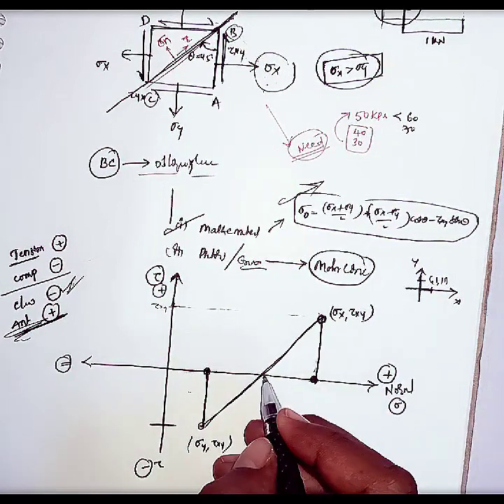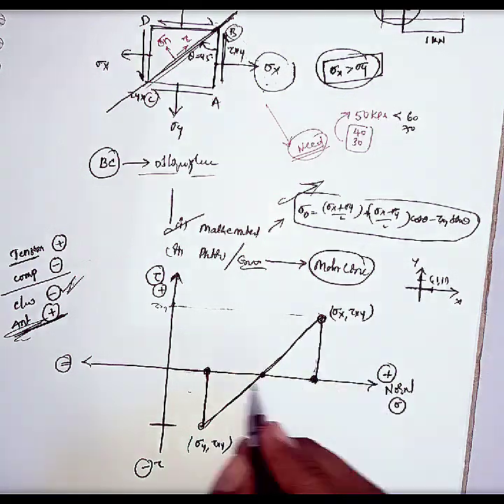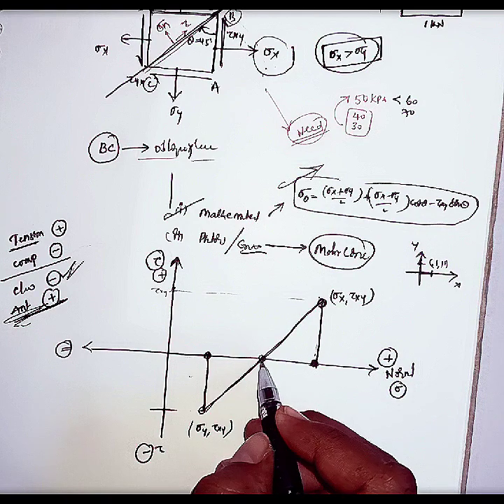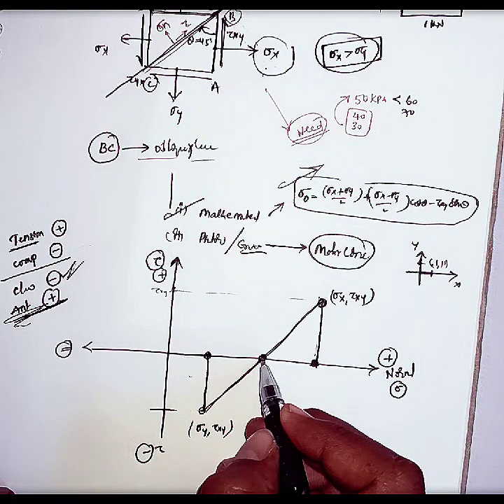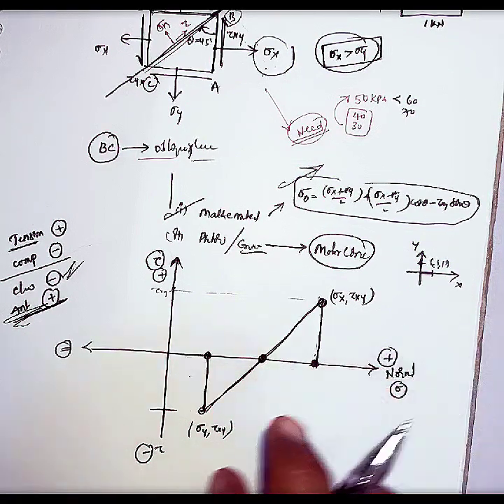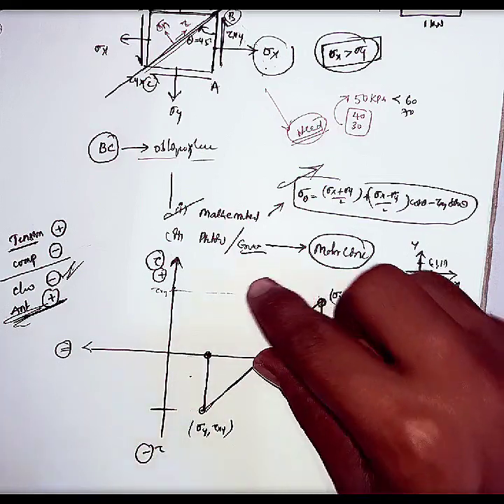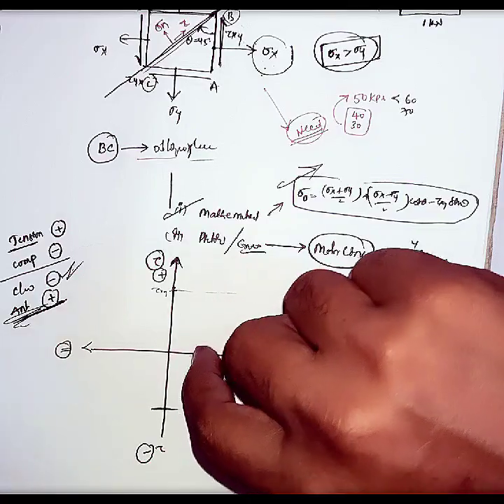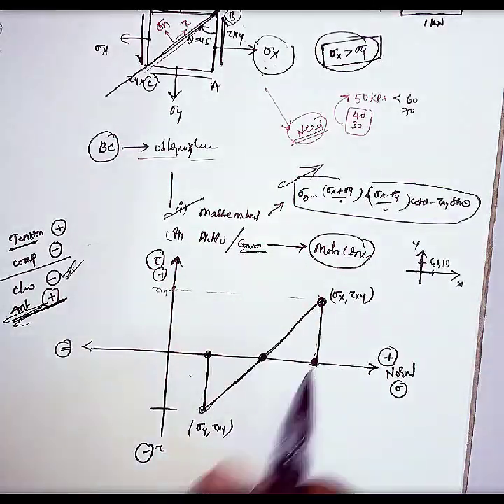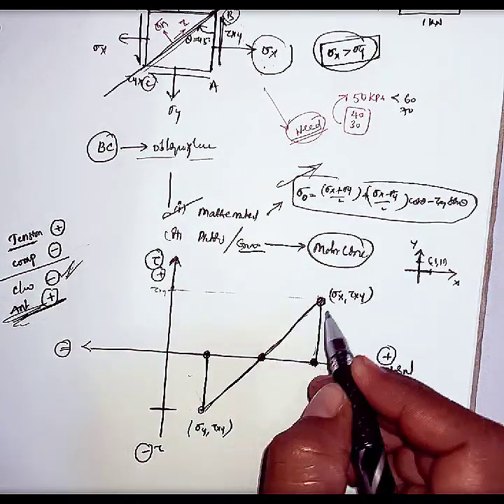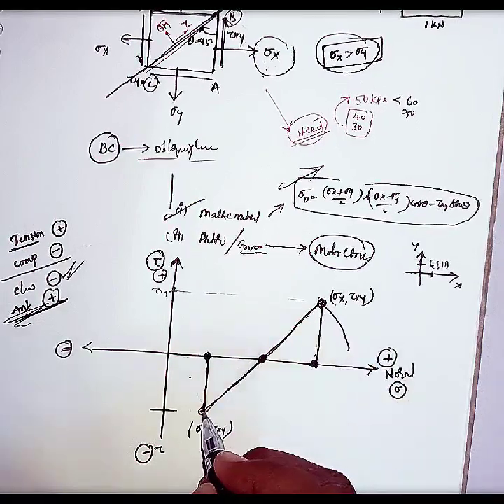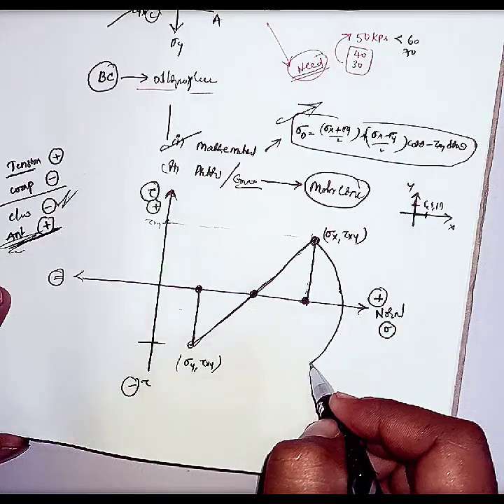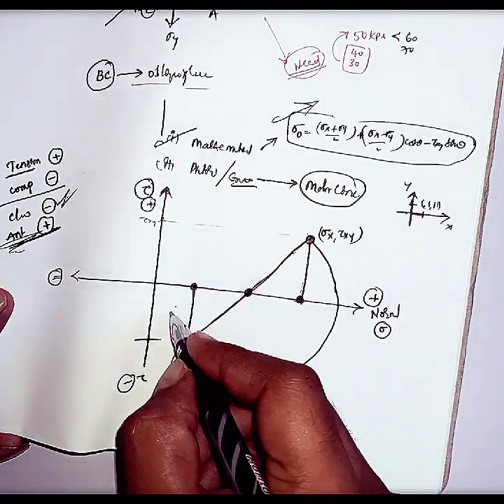There exists a point where this line meets the horizontal axis. From this reference point, we will draw one circle like this, with the protractor. Listen carefully: if the radius is r, we are drawing one circle like this.